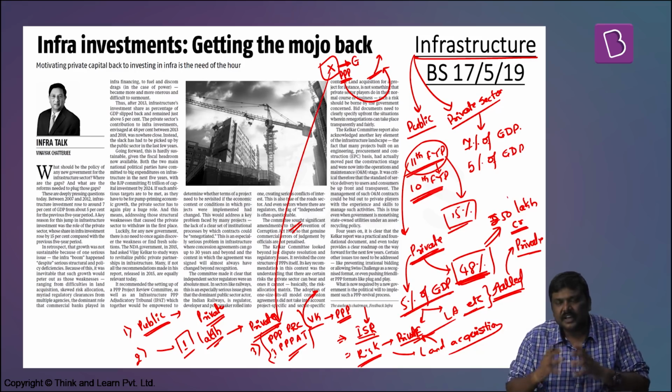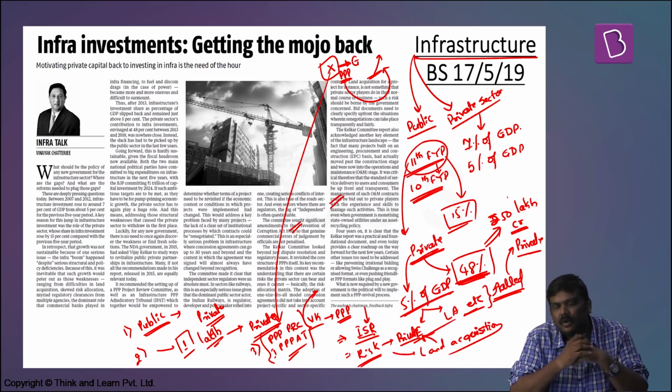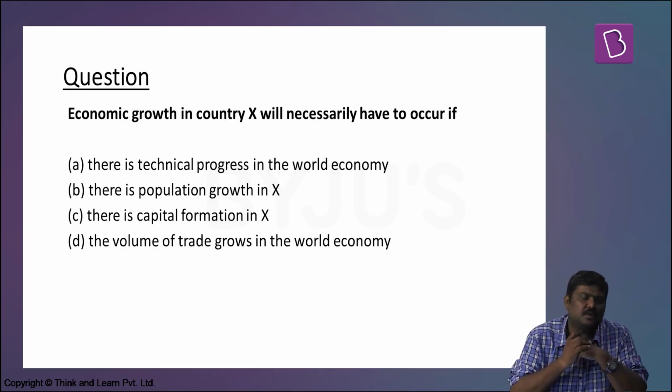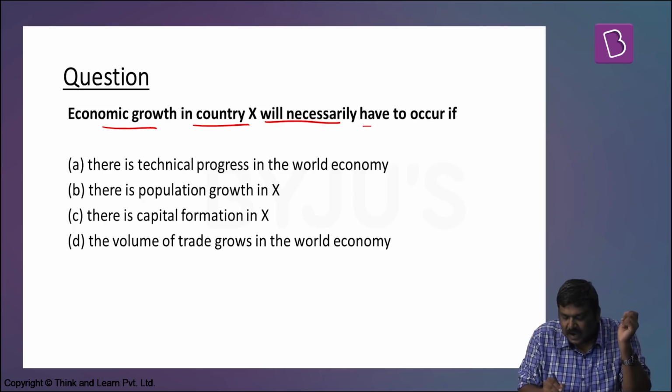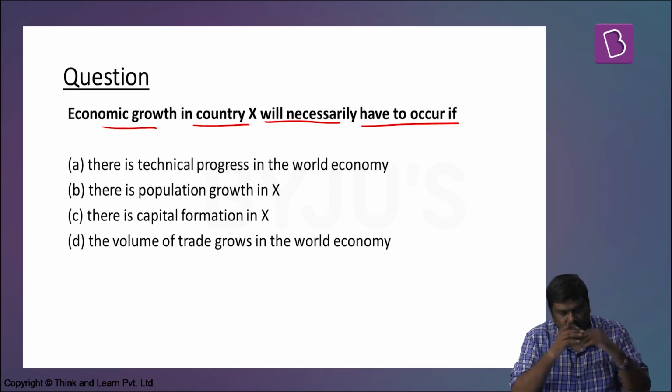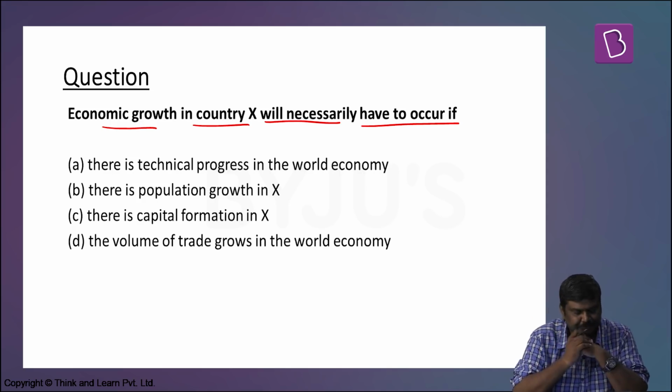So, these are some of the recommendations which have been given in the Kelkar committee, which have been discussed in this particular article. Now, based on this, let's discuss a question. Economic growth in a country X will necessarily have to occur if various conditions have been given. Based on this, you will have to decide which is the most important precursor which will lead to economic growth.